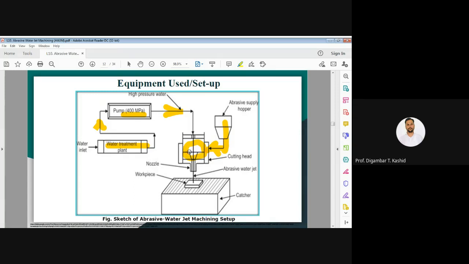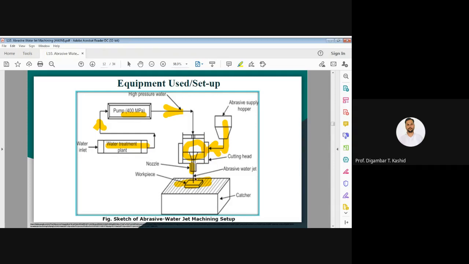After mixing, you will get the abrasive water jet, and through this mixing tube it will impinge on your workpiece here. This is your workpiece. The tube we can call the nozzle.